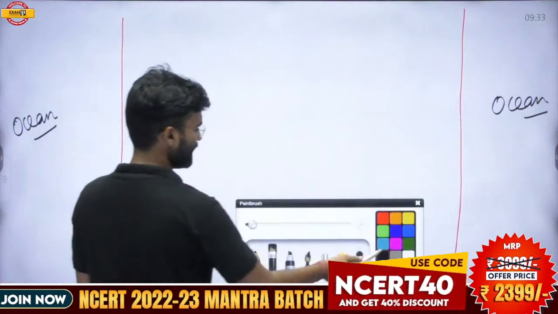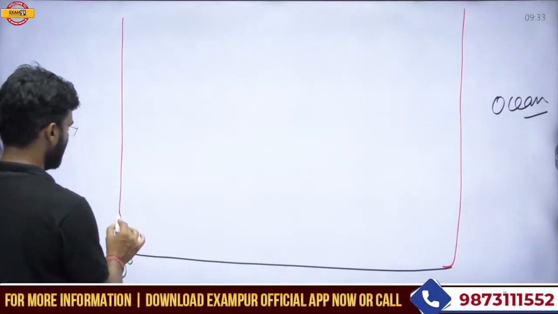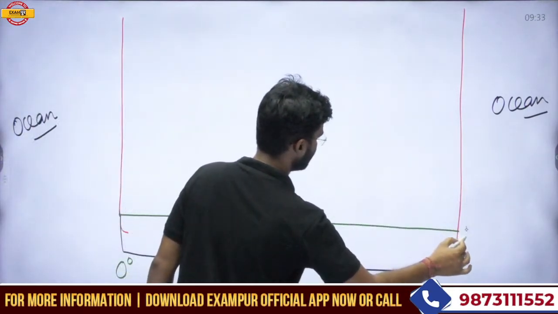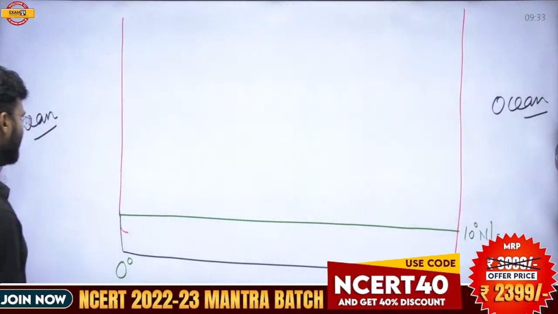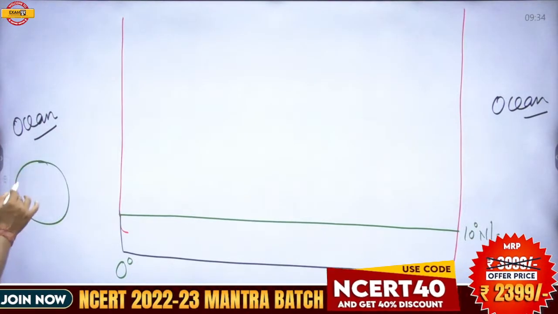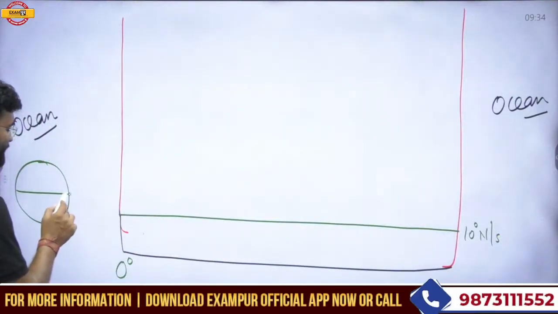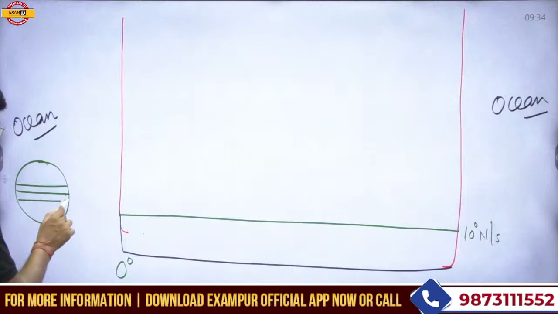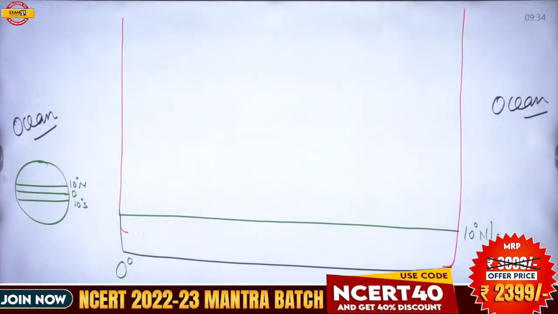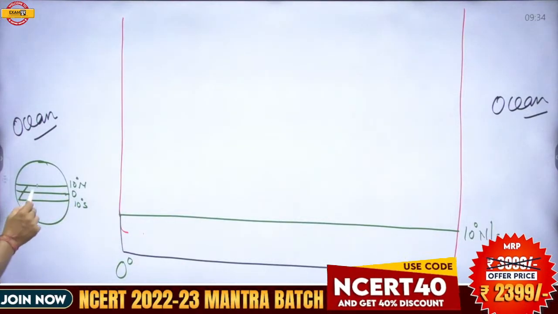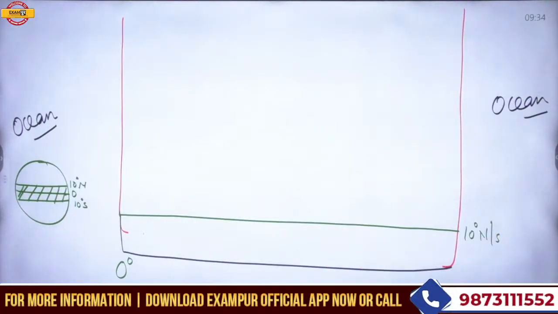suppose this is an ideal continent and this is the 0 degree latitude. This is the 0 degree latitude, and this is the 10 degree latitude, north and south. So what is the meaning of this 0 degree to 10 degree north and south? That means all these conditions are applied on this section, that means 0 to 10 degrees north and 0 to 10 degrees south. So the conditions of this region should be applied on this region on earth. Okay, so this is the ideal continent.